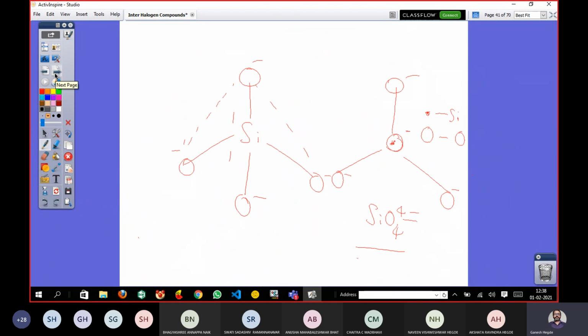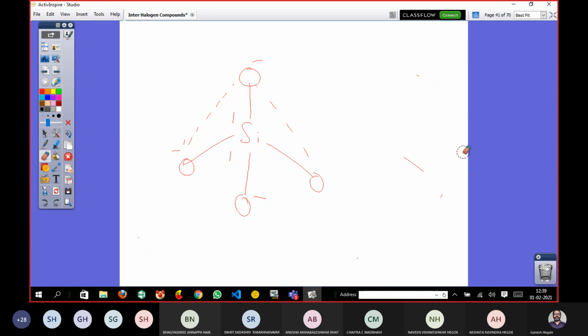All right. Now, this is how you write it: SiO4 4 minus. Remember the representation, not all the time do we keep on writing things like this, SiO with 4 oxygens.